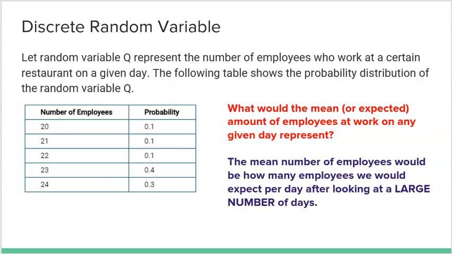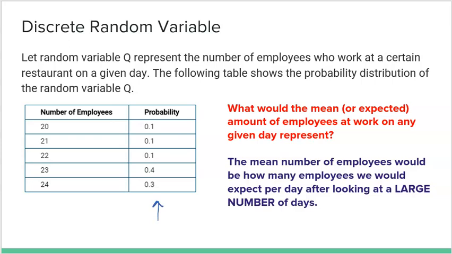All right, so let's kind of make sure we understand this. And I'll put LeBron aside for a second. Can we understand this with a different example? So here's an example that we've seen in our last video where Q represents the number of employees who work at a certain restaurant on a given day. The following table shows the probability distribution for Q. So, at a random day at this restaurant, there could be 20, 21, 22, 23, or 24 employees, and the probabilities are listed here as well.